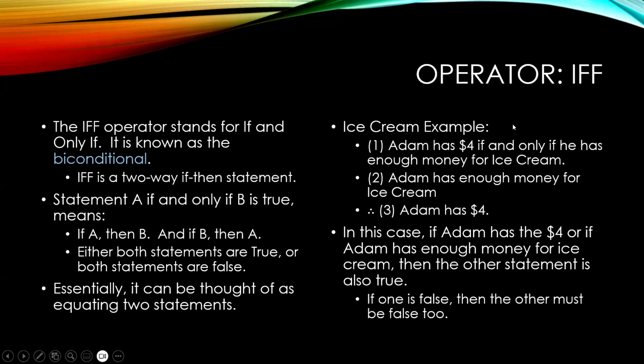And so, ice cream example. Adam has $4 if and only if he has enough money for ice cream. Adam has enough money for ice cream, therefore Adam has $4. And so in this case, if Adam has the $4 or if Adam has enough money for ice cream, then the other statement is also true. If one is false, then the other must also be false.